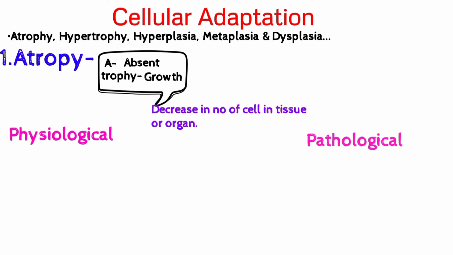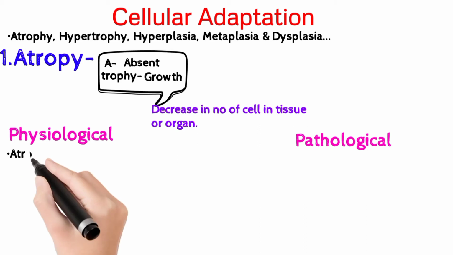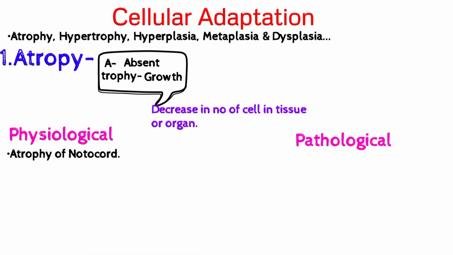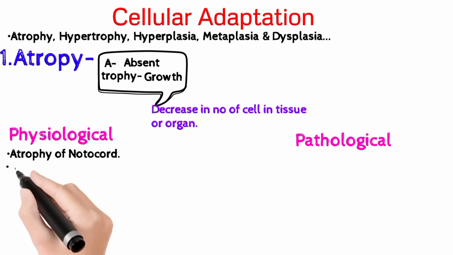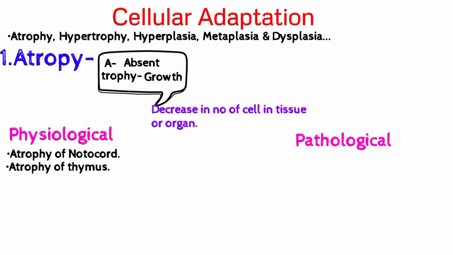In physiological atrophy, there is atrophy of the notochord during embryonic development, as atrophy occurs in notochord formation. Another example is atrophy of the thymus; the size of the thymus decreases with age due to atrophy.